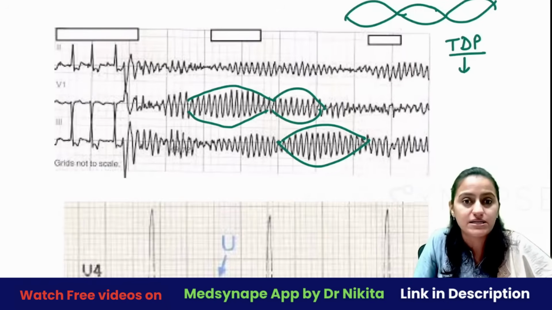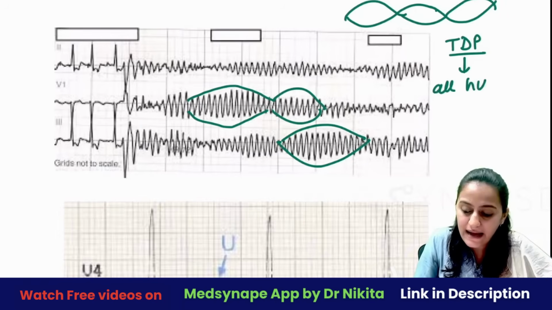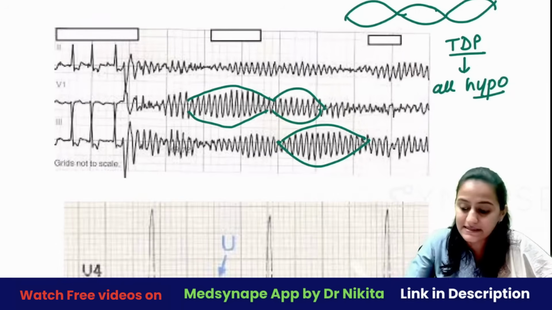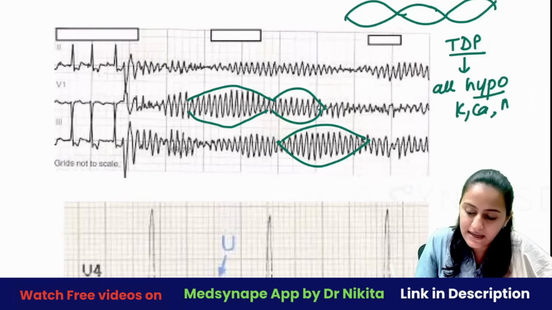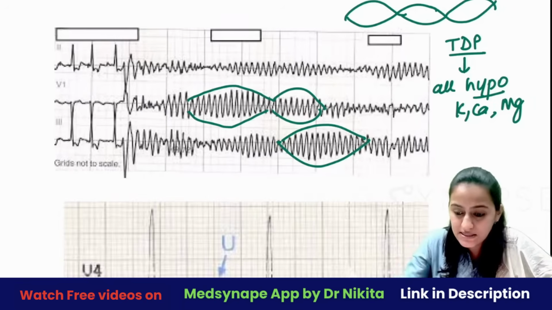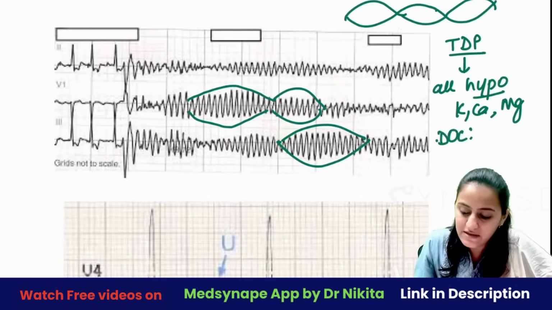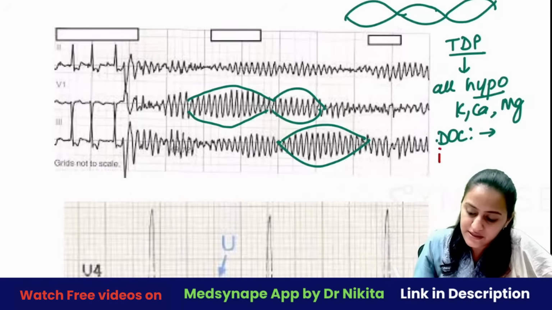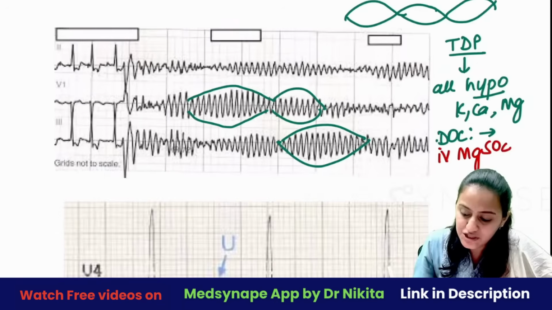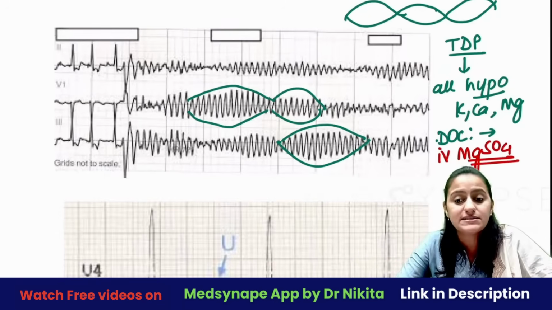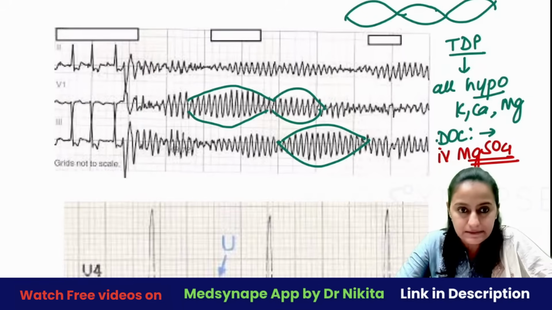Torsades de pointes. Remember all the hypoelectrolytes: hypokalemia, hypocalcemia, hypomagnesemia, right? Hypokalemia, hypocalcemia, hypomagnesemia basically will precipitate Torsades de pointes. What is the drug of choice here? Very important question. What is the drug of choice here? The drug of choice here is IV magnesium sulfate. Okay, we give magnesium sulfate here in Torsades de pointes, right? It is also called polymorphic ventricular tachycardia.